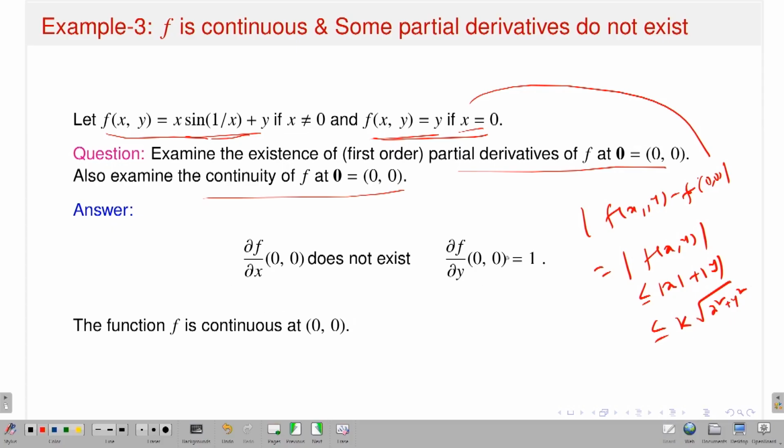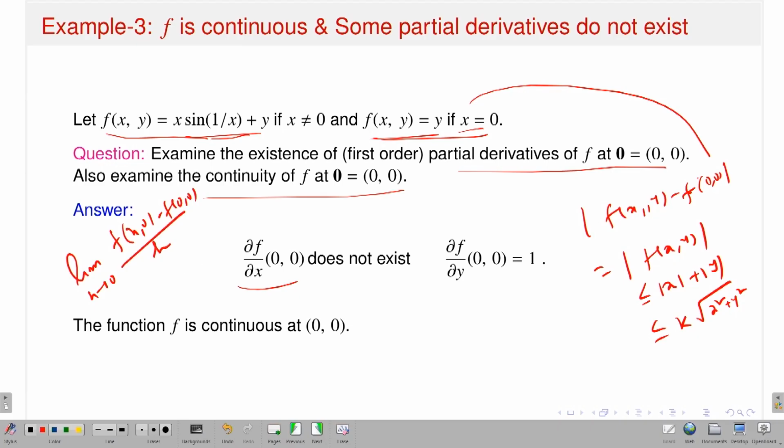What about the partial derivative with respect to x and with respect to y? Will they exist? I am saying that the partial derivative of f with respect to x at the point (0, 0) does not exist. Why? Because consider the limit as h approaches 0 of f of (h, 0) minus f of (0, 0) divided by h.